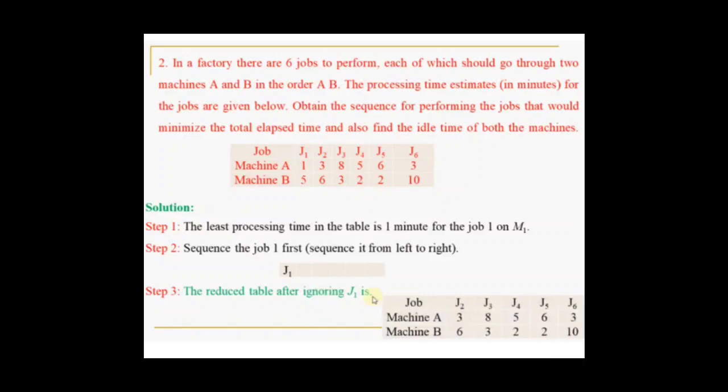They have given you 2 machines here, that is n jobs on 2 machines. We are solving the problem of n jobs 2 machines. The jobs are given as J1, J2, J3, J4, J5 and J6. Therefore there are 6 jobs and 2 machines, all the 6 jobs to be processed on both machines, machine A and machine B, and the processing time of each job on both machines is also given. Now we'll solve the problem.